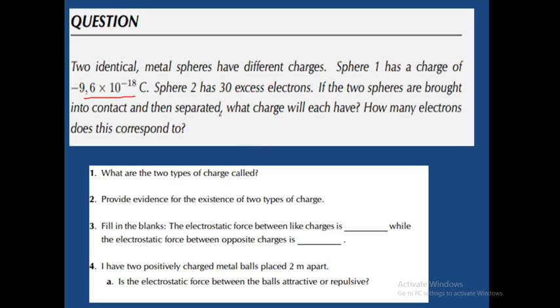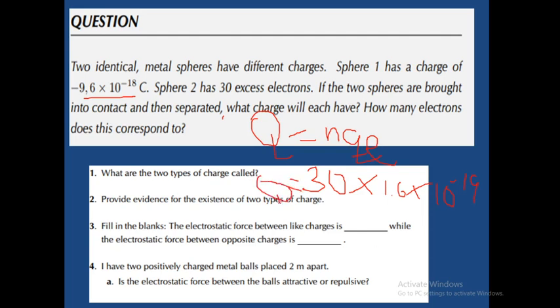And how do we know the charge on the other one? We can get to know it by simply using the principle of quantization of charges, that every charge is a multiple of the elementary charge. So it simply means that we are going to be multiplying 30 times the elementary charge, times 10 to the power negative 19. That is what we will be doing. So from here it will give us our charge.